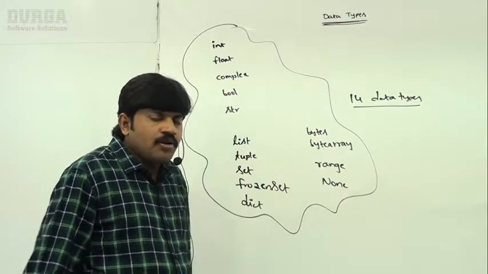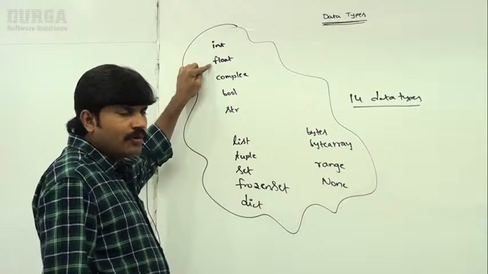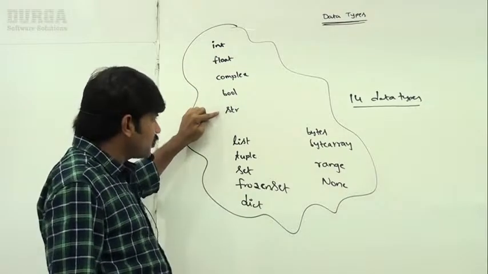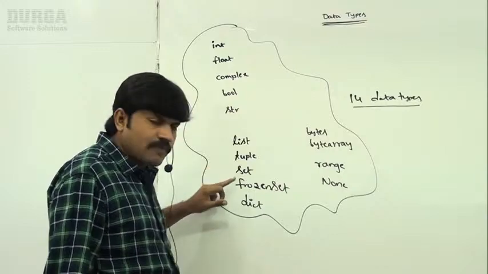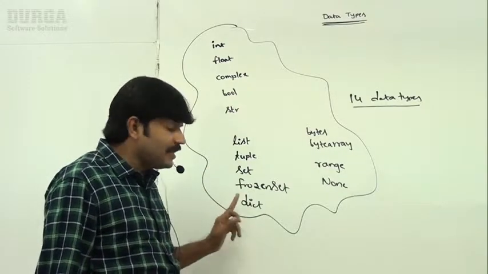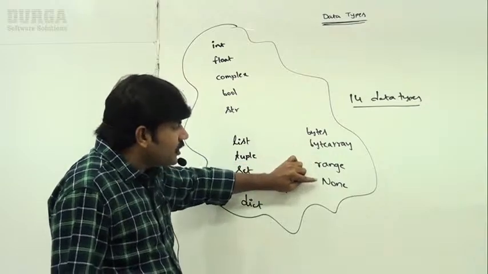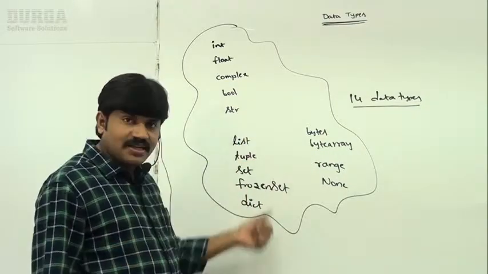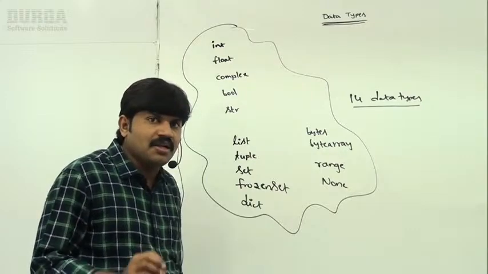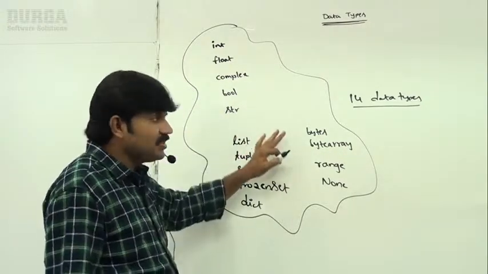Can you please spell out what are the various data types present inside Python? Int, float, complex, bool and string. Boolean, string type. Next, list, tuple, set, frozen set, dictionary. Dict means dictionary. Next, bytes, byte array, range, none. Don't ask any question about these data types right now. We are going to spend a huge time on this. We will perform a post-mortem on these data types.